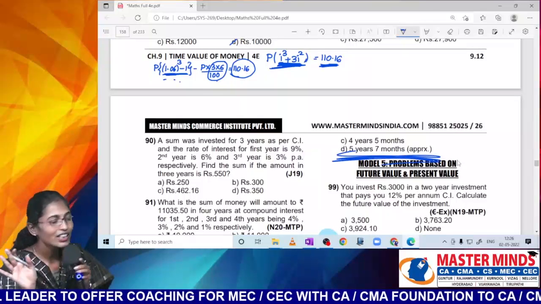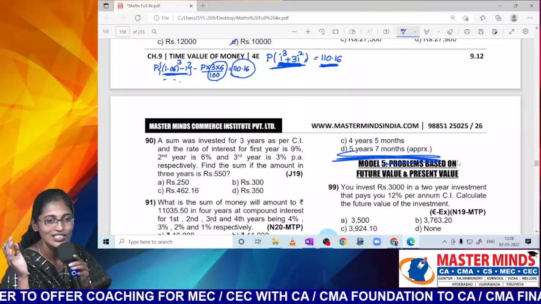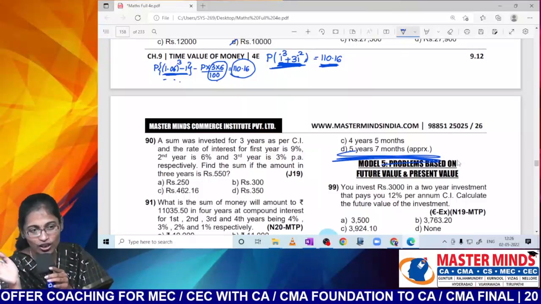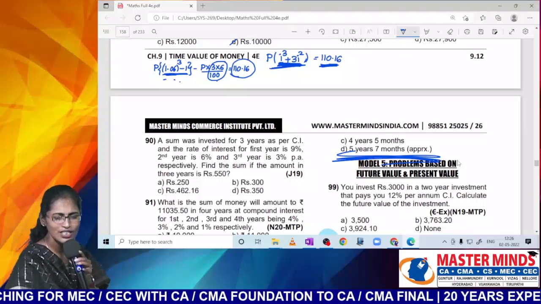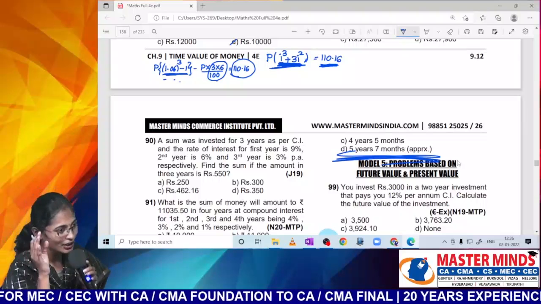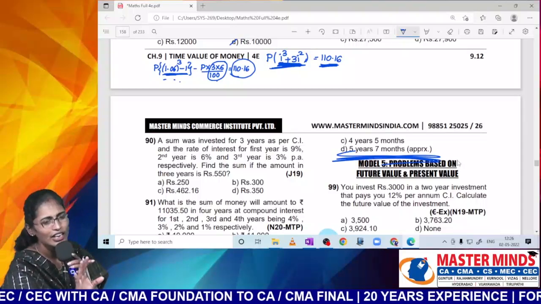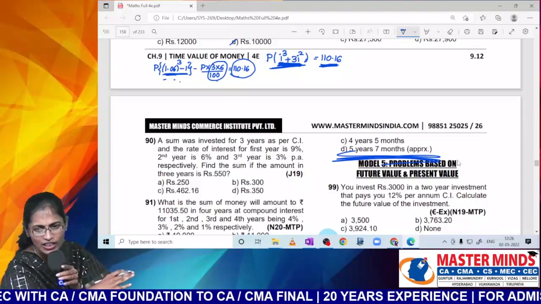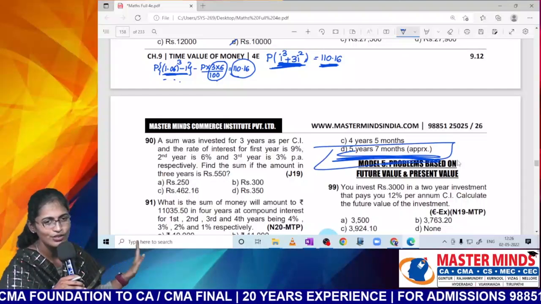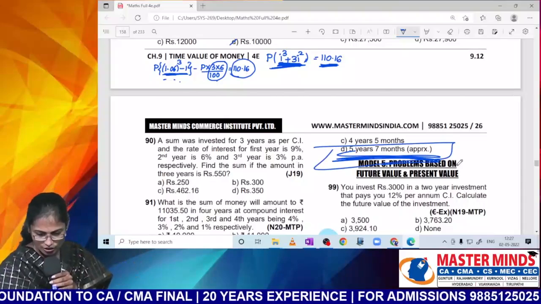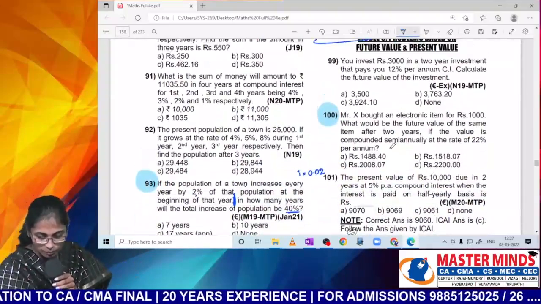So you can directly obtain the correct answer if you know the logic of calculating years only. No need of months calculation. If I don't teach this, you will concentrate on that months calculation only. That is the purpose of giving this months calculation. Otherwise, you would have directly calculated these values. Okay, so that's all about years and months calculation.